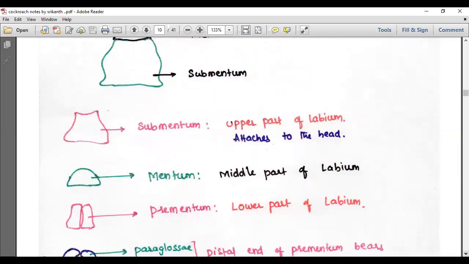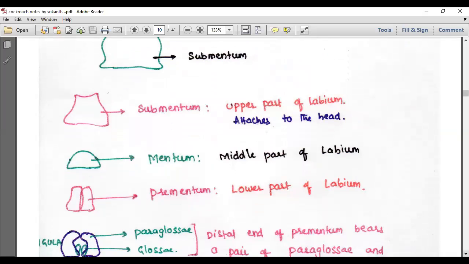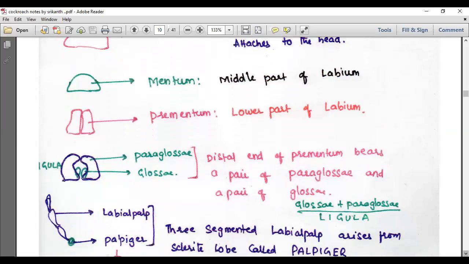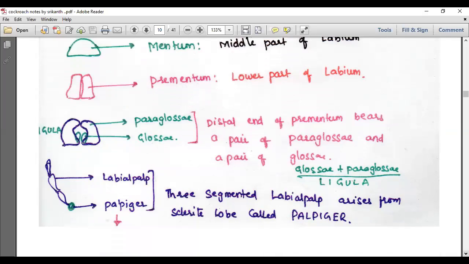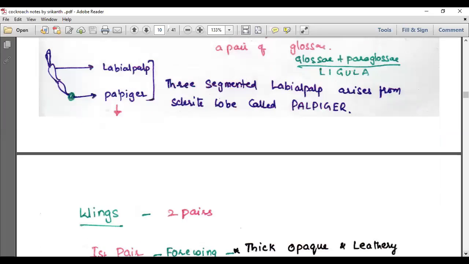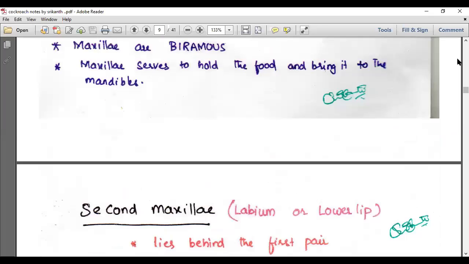Submentum, I am showing each one individually, is the upper part of the labium, the part that attaches to the head. Mentum is the middle part of the labium. Prementum is the lower part of the labium. The distal end of the prementum bears a pair of paraglossae and a pair of glossae. I am just giving the address of where they are present. Where is the palpiger? At the base of the prementum. The three-segmented labial palp arises from the sclerotized lobe called palpiger. So this is the story of the mouth parts.